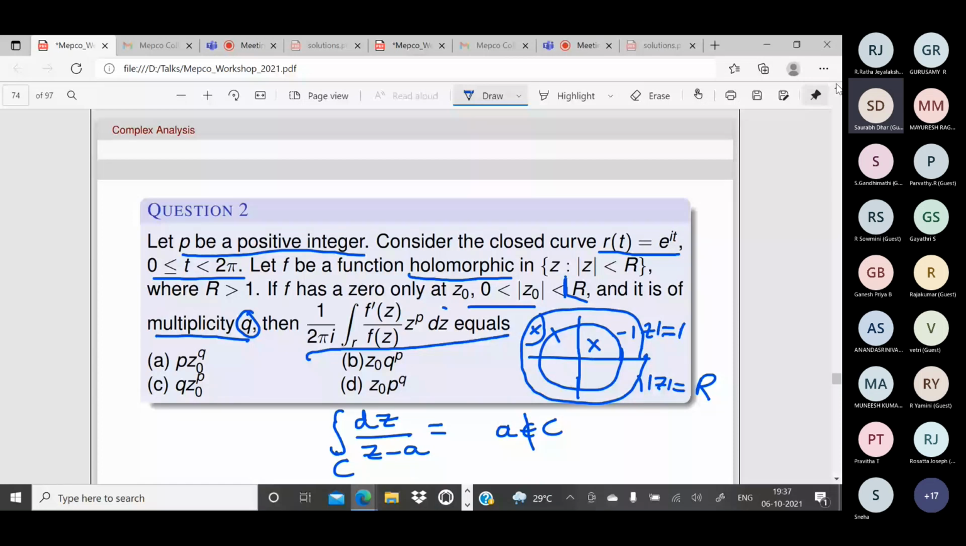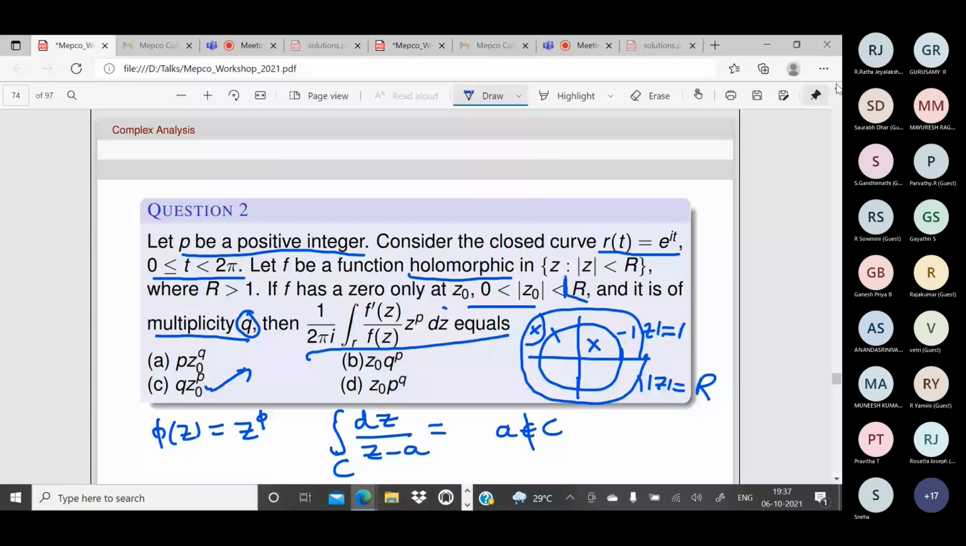C is the answer. Here phi of z is equal to z power p. So the value of this function at the zero, here the zero is z naught, is z naught power p, counted q times. So it is q times z naught power p. That's all. Is that clear to everyone?